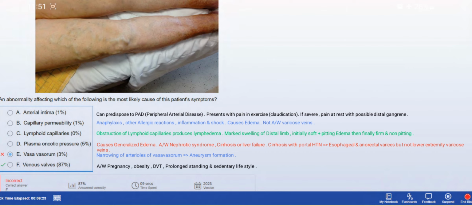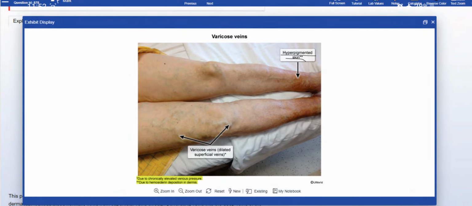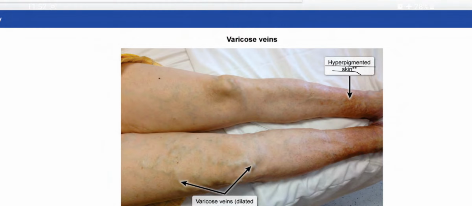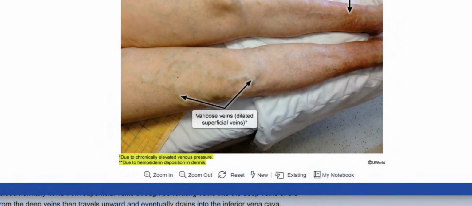Why not vasa vasorum? The narrowing of the arterioles of vasa vasorum is associated with aneurysm formation, right? But not varicose veins. Okay. This is the patient with varicose veins. That will present with hyperpigmented skin and varicose veins. These are dilated superficial veins, which are due to chronically elevated venous pressure.